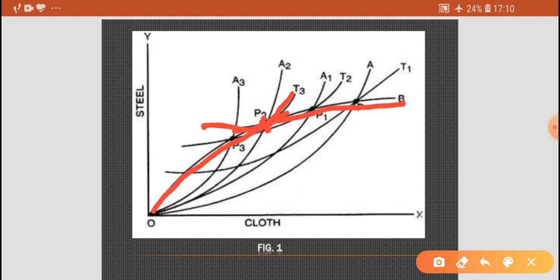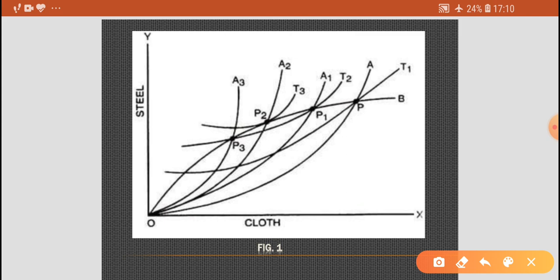Compared with point P1, if we compare this point P2 to point P1, there is a further improvement in the terms of trade and also an increase in the level of welfare. Okay, I think it is clear now to you.